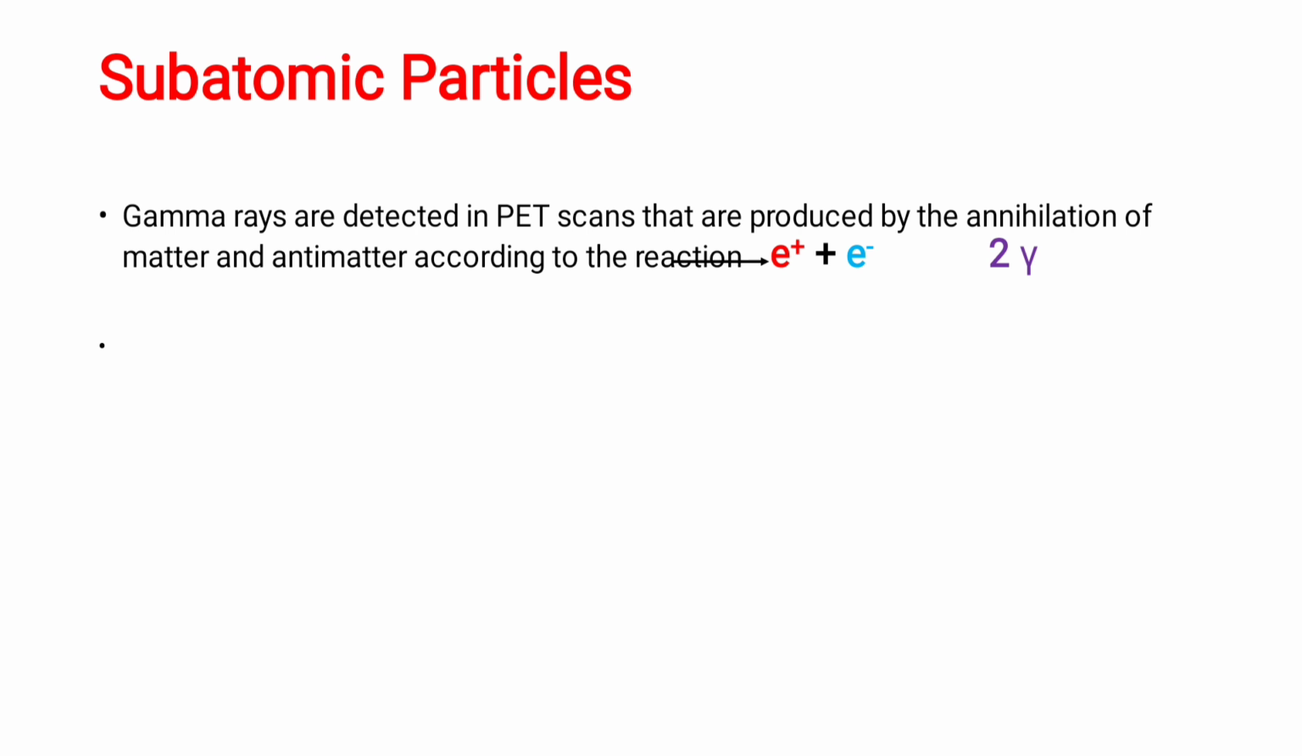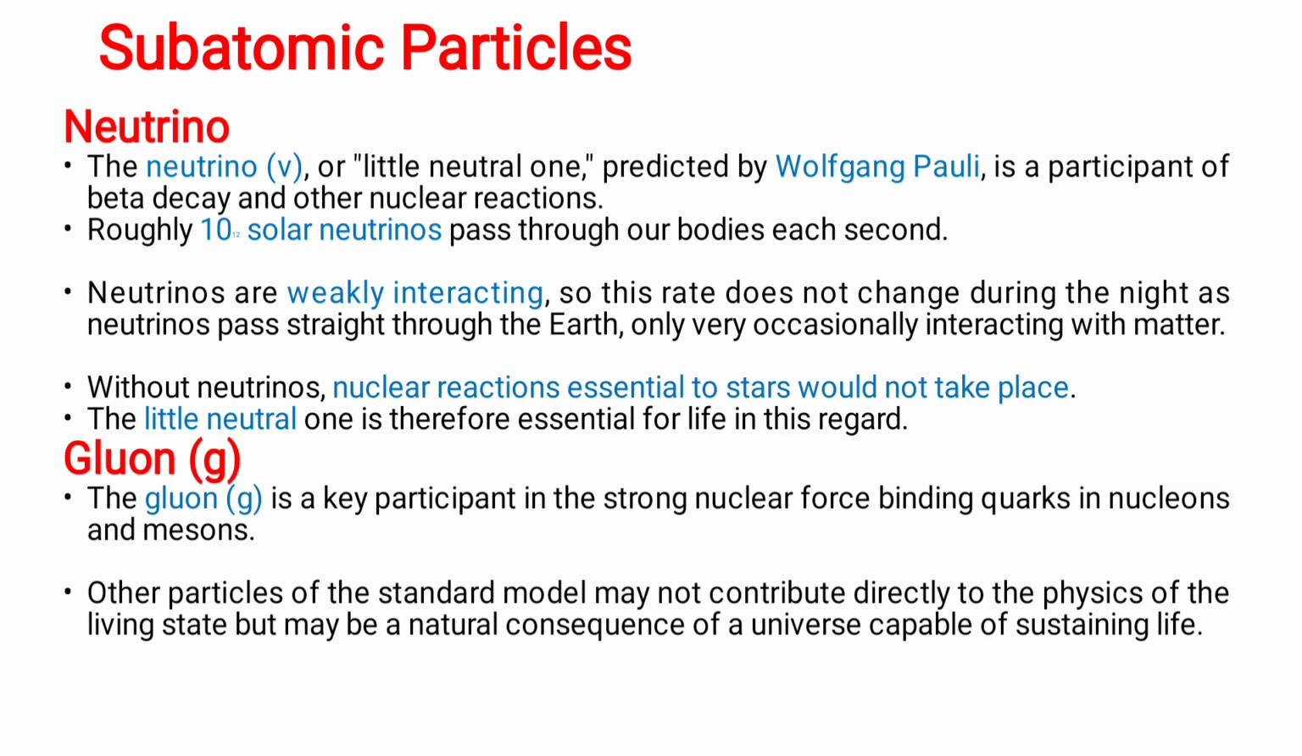Subatomic particles. Gamma rays are detected in PET scans that are produced by the annihilation of matter and antimatter according to the reaction e positive plus e negative into 2 gamma, or photons. Subatomic particles, neutrino, gluon, these are all subatomic particles.